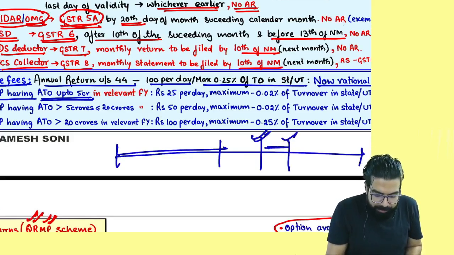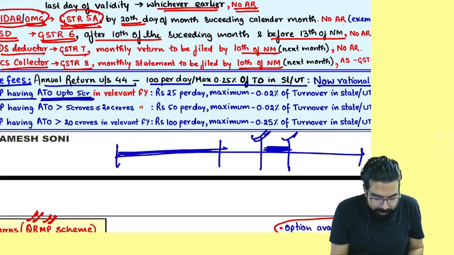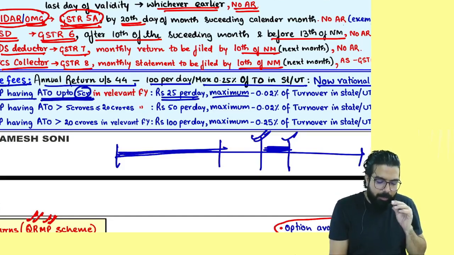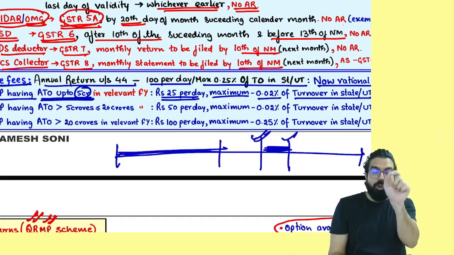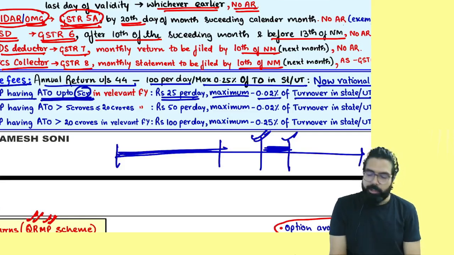But if you delayed it, then for this delay you have to pay. If your turnover in the current year was up to 5 crore, then you have to pay 25 rupees per day, up to a maximum of how much? 0.02% of the turnover in the state or UT.